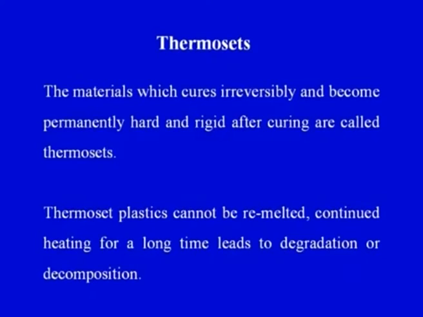So the materials which cure irreversibly and become permanently hard and rigid after curing are called thermosets. Whereas in case of thermoplastics, if I combine the two raw materials together and make a final product, and if I heat, I may be able to get the raw material back. Or if it is one raw material only, it is heated, because I have told that the curing process can be accomplished in two different ways. Either we can heat it and do the curing process, or by the reaction of two different constituents together we can start the curing process.